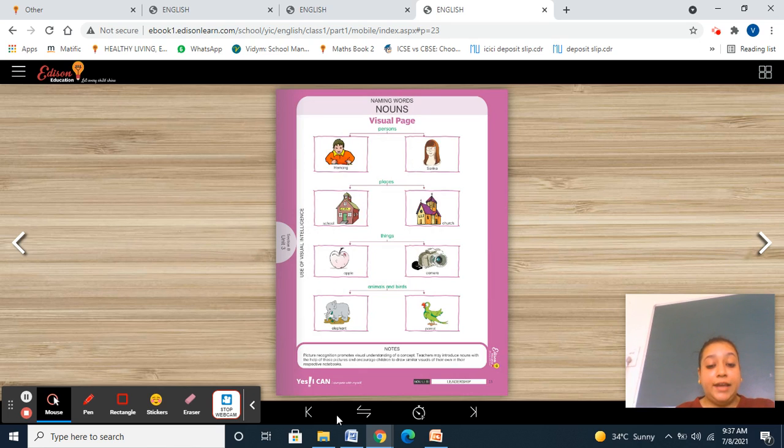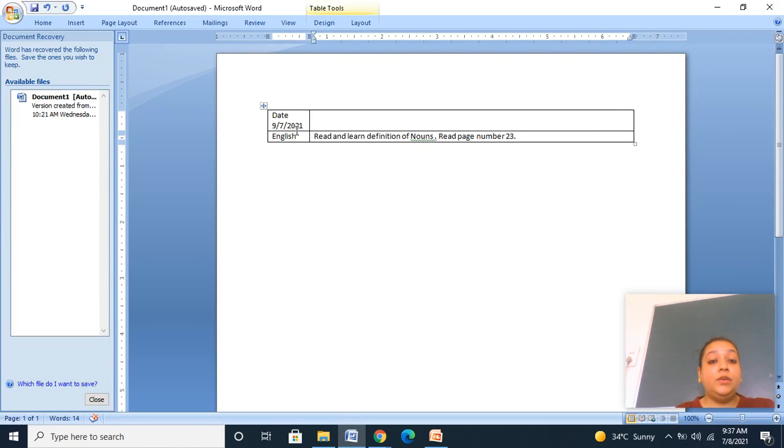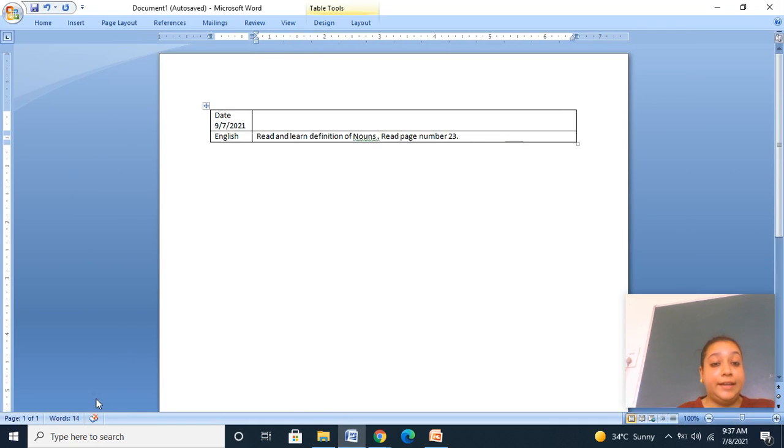Now please take out your diary, everyone. In diary, you're going to write the date in date column, and in English column, you're going to write: read and learn definition of noun. Read page number 23 and do activity. So do complete your work. In next class, we are going to learn more about nouns.